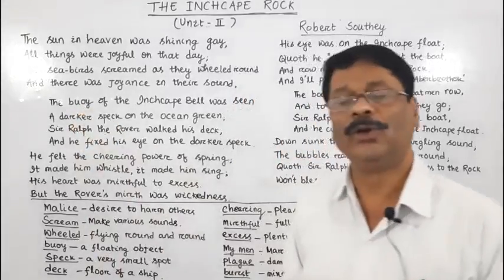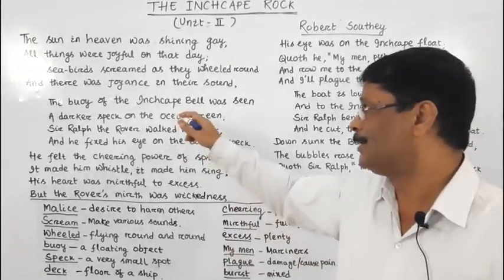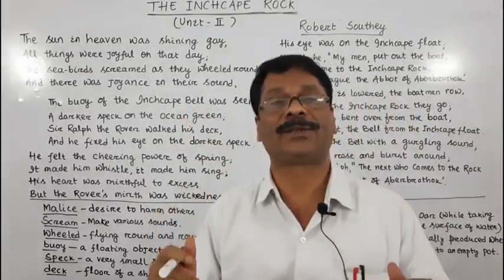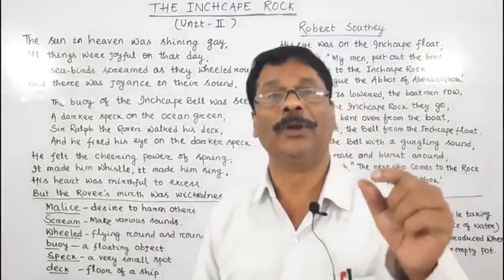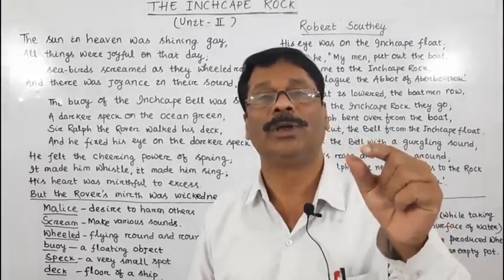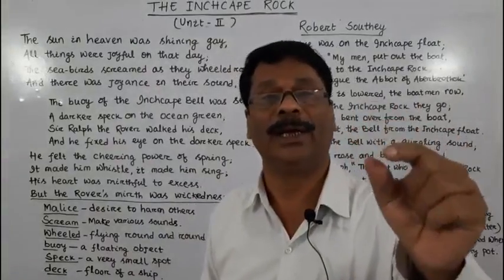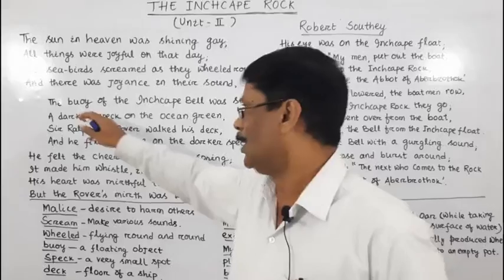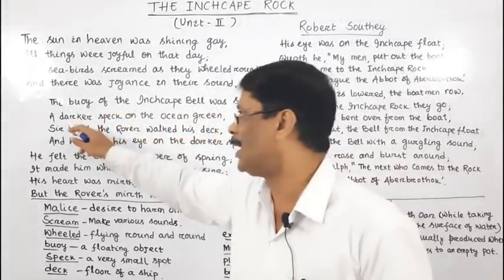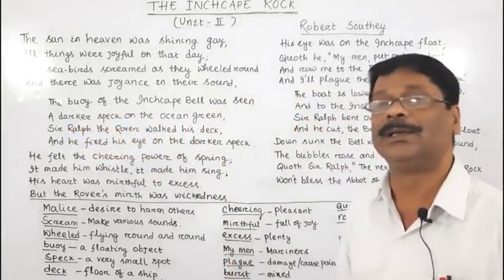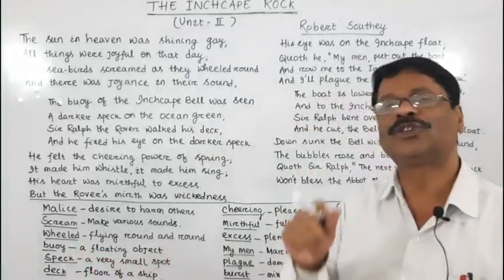Here, buoy means a float or a floating object, and a bell was placed on that buoy in order to produce a warning sound when the rock was completely submerged in the sea water. The buoy of the Inchcape Bell was seen, a darker speck on the ocean green. Here, speck means a very small spot.